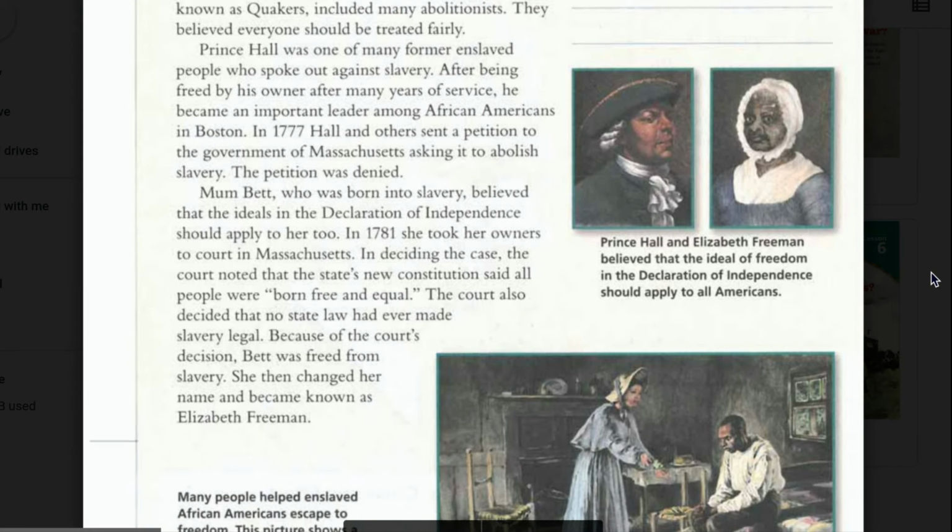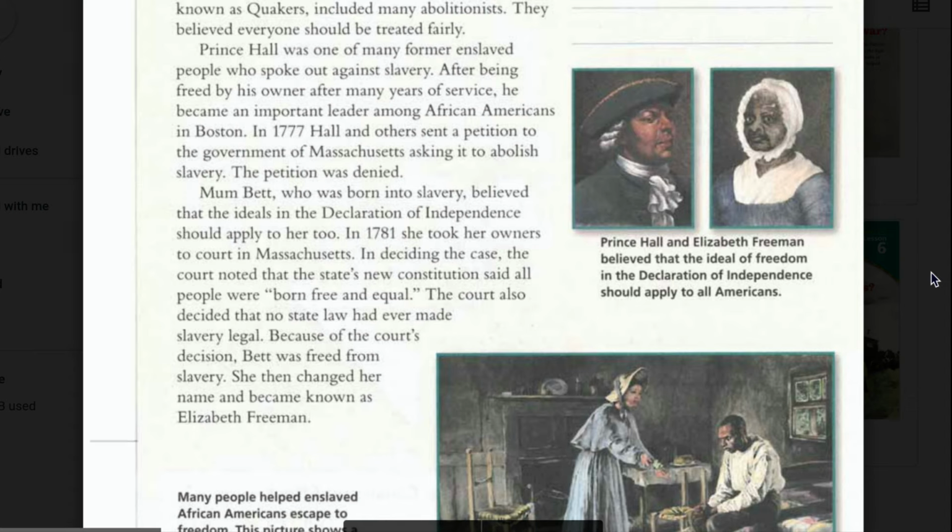Prince Hall was one of the many formerly enslaved people who spoke out against slavery. After being freed by his owner after many years of service, he became an important leader among African Americans in Boston. In 1777, Hall and others sent a petition to the government of Massachusetts asking it to abolish slavery.